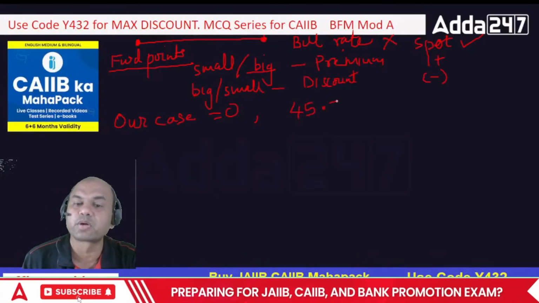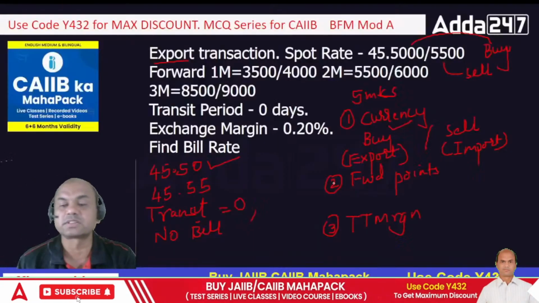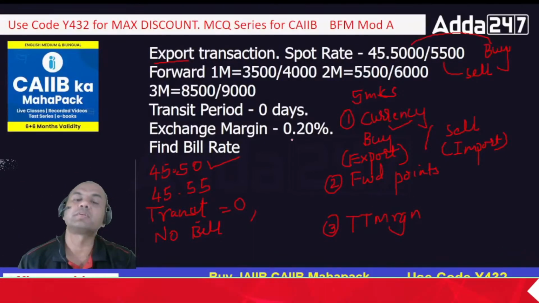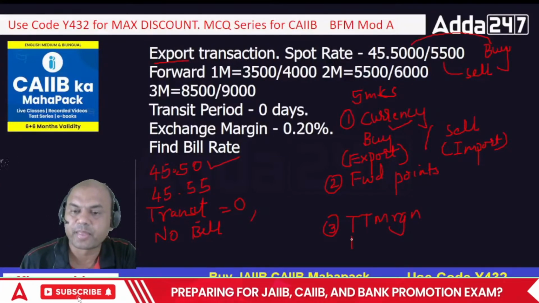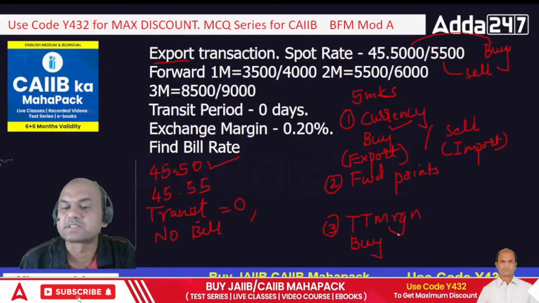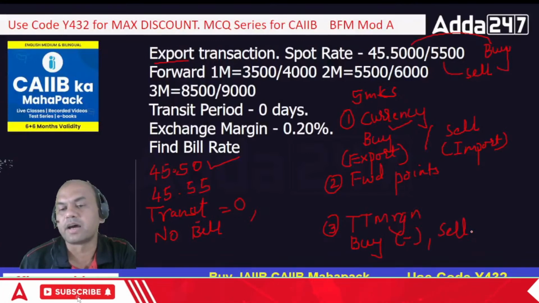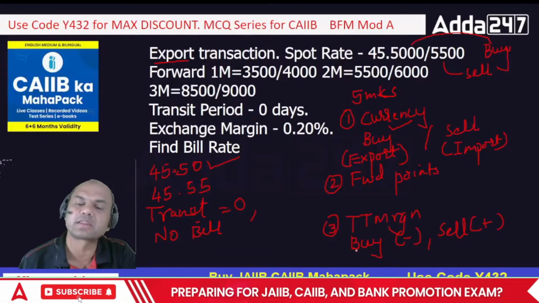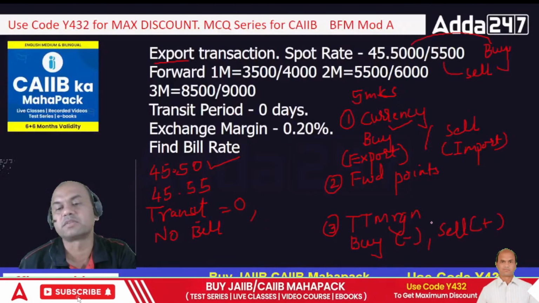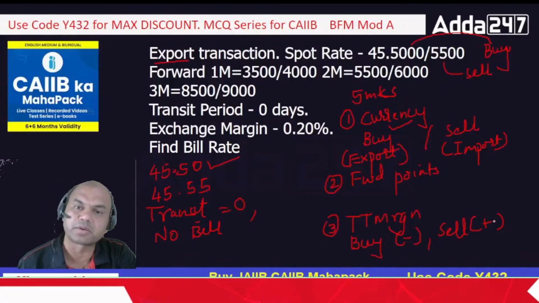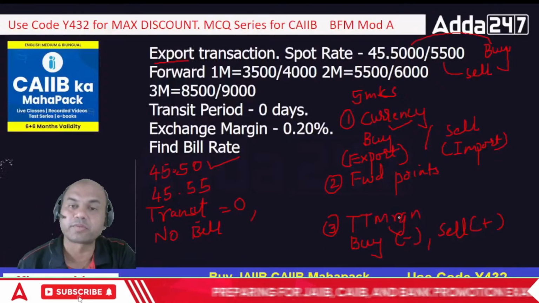But is my problem over now? No, not up till now. Why? Because the third step is remaining. What is this third step? TT margin. What about the TT margins? Here the TT margin rule is, whenever I am buying, I will subtract the TT margin, and whenever I sell, I'll add the TT margin. Remember this basic. Whenever I am buying, I'll subtract the TT margin. Whenever I am selling, I'll add the TT margin, right? But how to do this? That's again a difficult part.